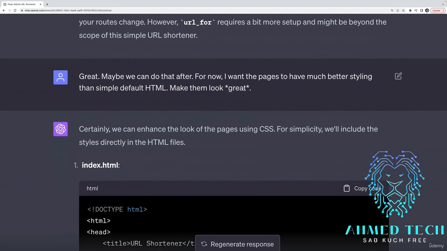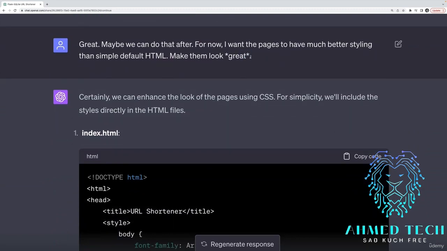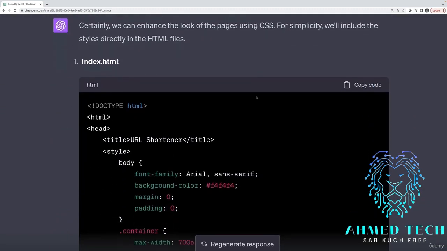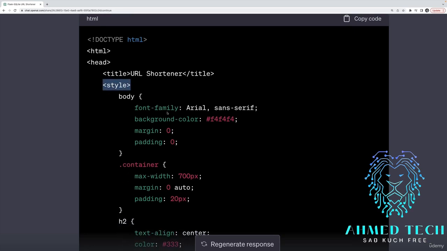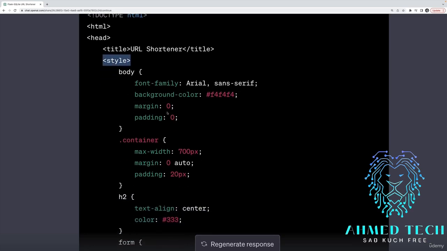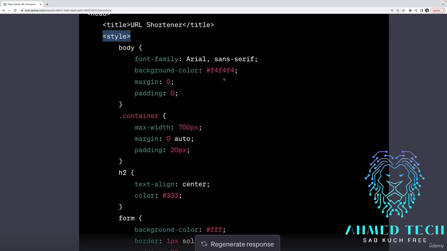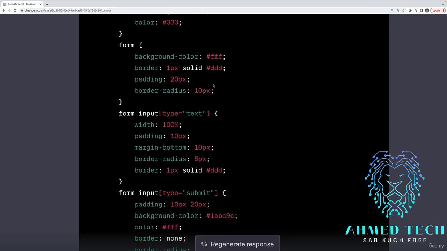Then I asked it to generate me some simple HTML and make it look great. I don't know if it made it look great, but it wrote me some styles. It tends to favor putting an inline style tag, which is obnoxious. I just went with it for the sake of time. This took me an hour of playing around to generate this whole chat transcript. Anyway, it puts the CSS right in the template, kind of annoying, but easy enough to solve.